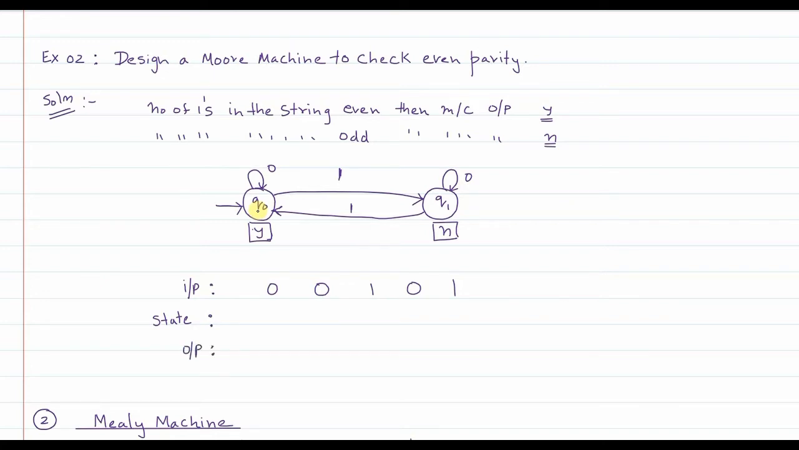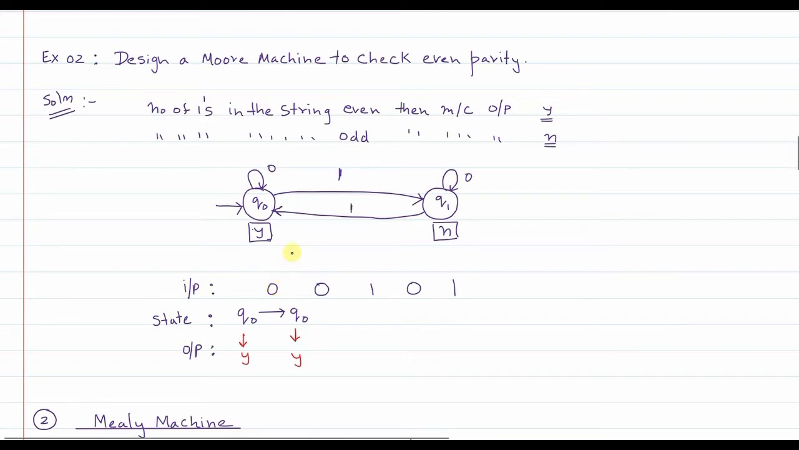Now initially we are in q0 state. The output associated with this q0 state happens to be yes, correct? Now in q0 state, when the 0 is encountered, you remain in that q0 state, and the output associated with that is yes. It actually means that so far the substring that is scanned, 0, happens to be an even parity string, because how many ones are present? Zero ones, so that's even parity.